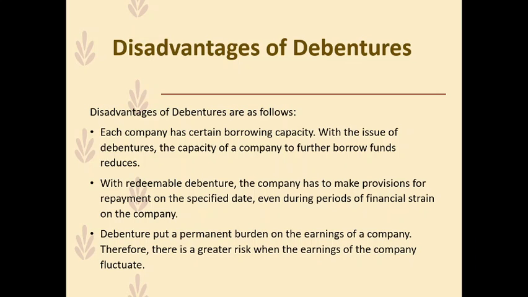With redeemable debentures, the company has to make provision for repayment on the specified date even during periods of financial strain on the company. The company needs to put aside this amount for a later date or for maturity of these debentures, because generally redemption of debentures involves a huge amount and naturally puts a financial strain on the company, especially during the period when the company is going through a financial crisis. Now, the third point is that debentures put a permanent burden on the earnings of the company. Therefore, there is a greater risk when the earnings of the company fluctuate.